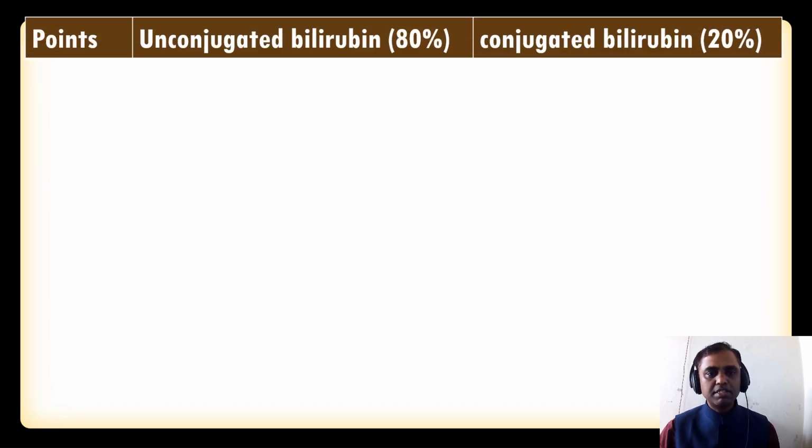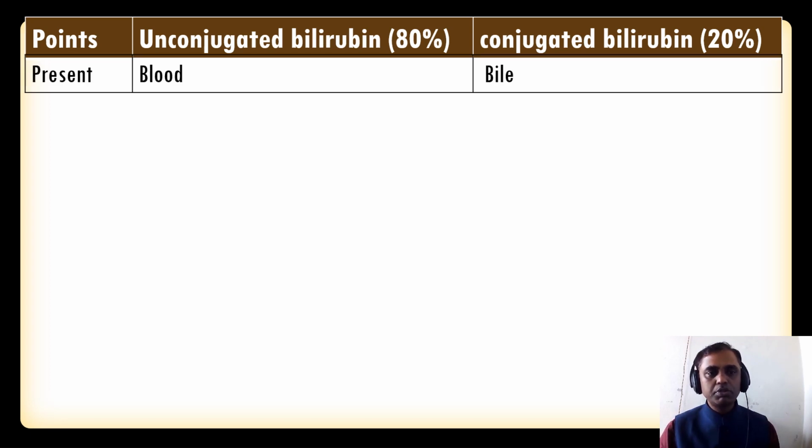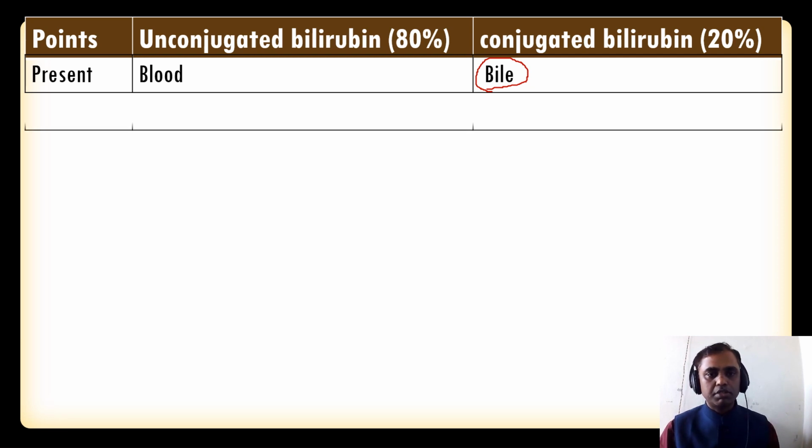As we discussed, there are two types of bilirubin present in our body, unconjugated bilirubin and conjugated bilirubin. 80% is unconjugated bilirubin and 20% is conjugated bilirubin. Let us discuss the difference between these two. Unconjugated bilirubin is present in the blood, whereas conjugated bilirubin is present in the bile. As we know, the composition of bile is mainly three: bile acid, conjugated bilirubin, and cholesterol.